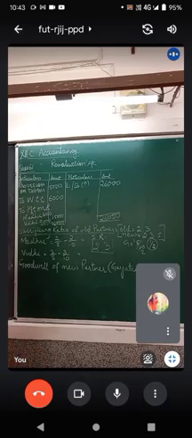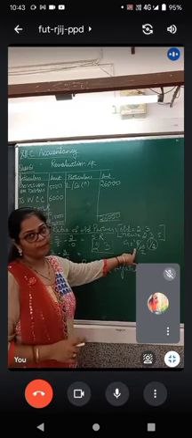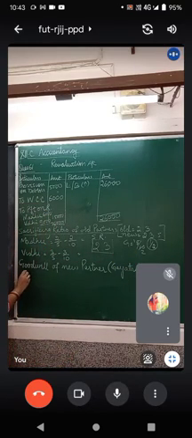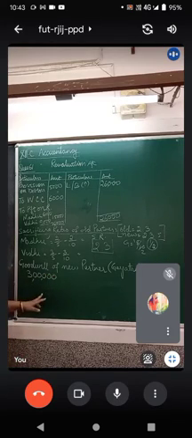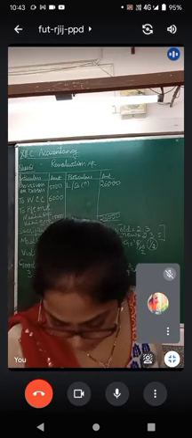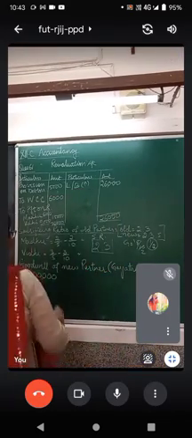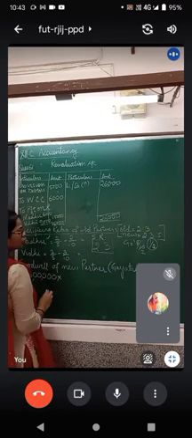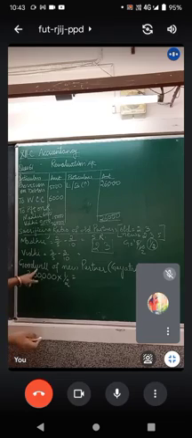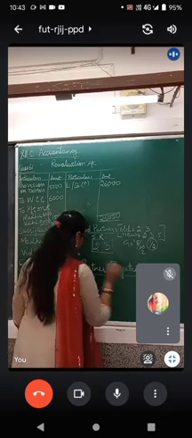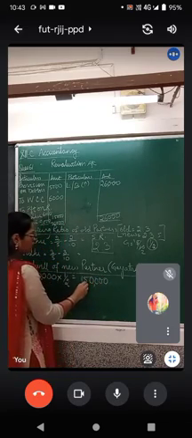Now the goodwill of the new partner. Who is the new partner? Gayatri, who is coming in for 5 upon 10 share. The total goodwill is 3 lakh. Can you see? It is written, the total goodwill of the firm was valued at rupees 3 lakh. The very first adjustment. Multiplied by Gayatri's share of profit, which is 1 upon 2 or 5 upon 10, whatever you say. So the goodwill of Gayatri is 1,50,000.